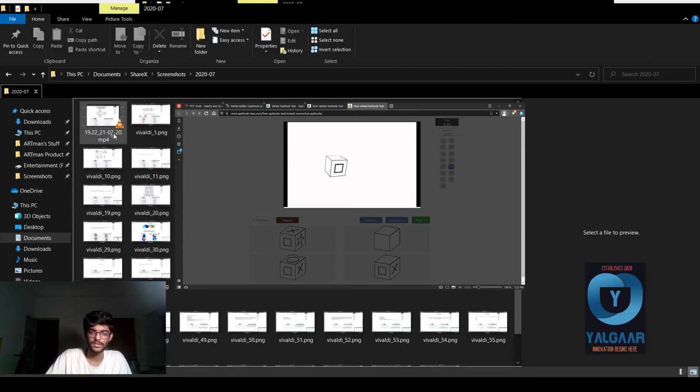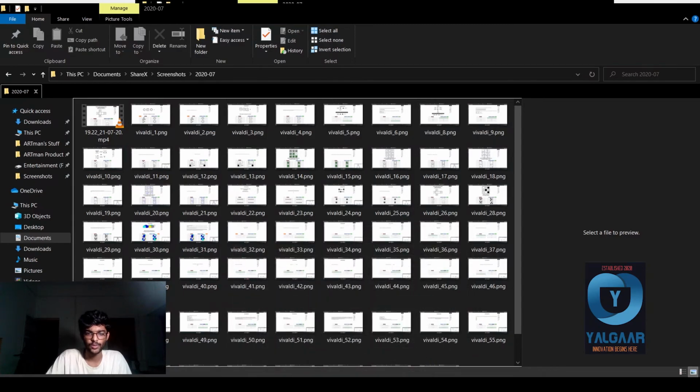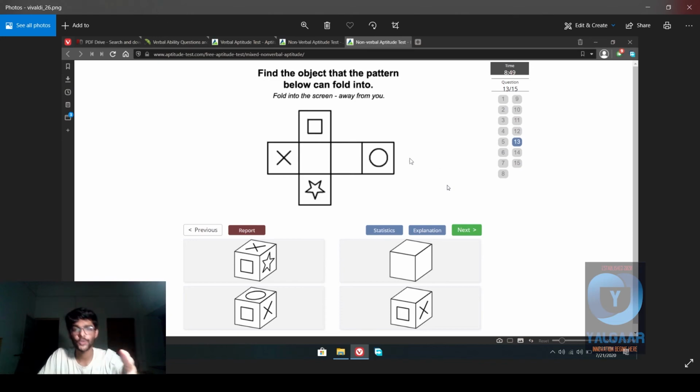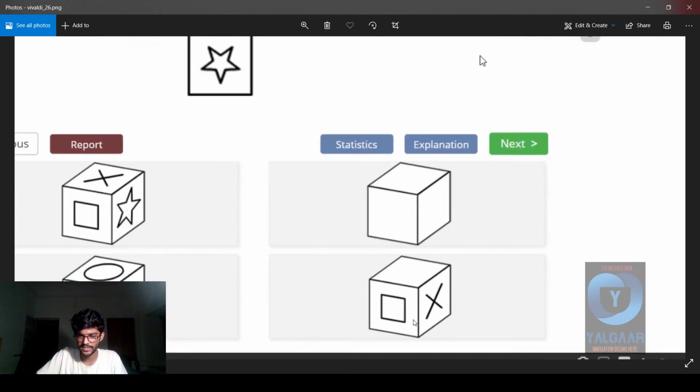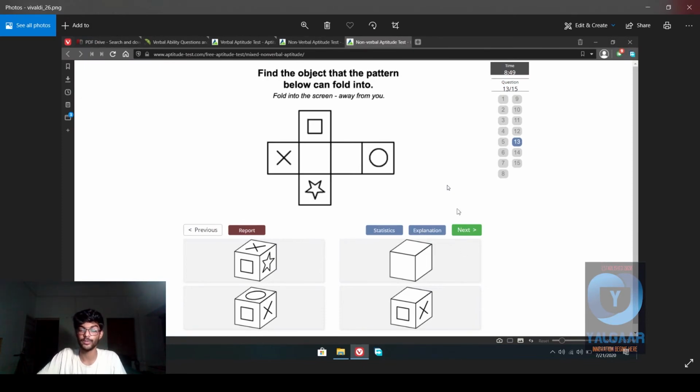So that is how it works. Let's go back to our original. Okay, so as you saw, this is the original thing, and that is how it changes into the cube. So by that logic, this is the answer. So that is how it would be.